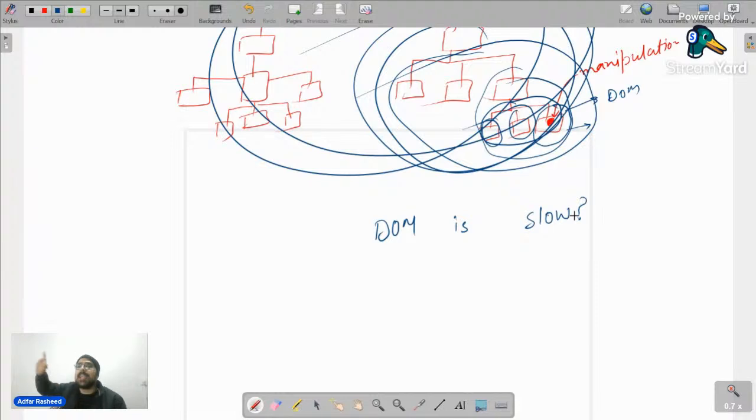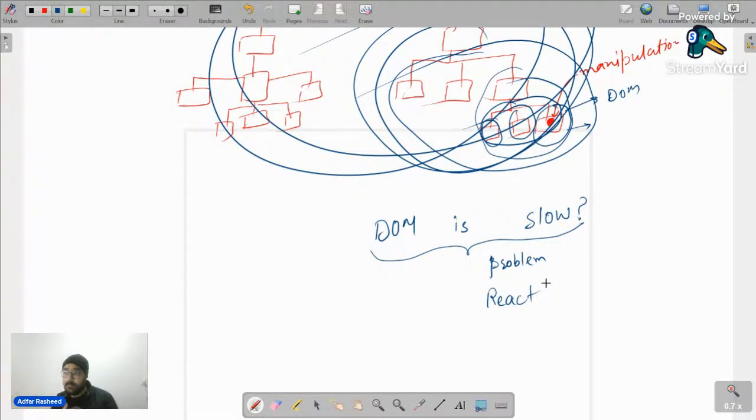That's where actually React came from. Because our entire agenda was that if my DOM is slow, let's try to solve the problem. In order to solve this problem, what we actually got was a library, and that library is called React. So now let's discuss what React is. But this is why we need React, because DOM is slow. Now, I am not talking about how it solves the problem. We will talk about that later on. But we can completely conclude right now, yes, we have found the problem. We have found the root cause why we have React in the first place.